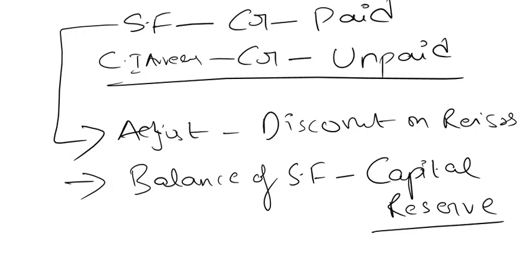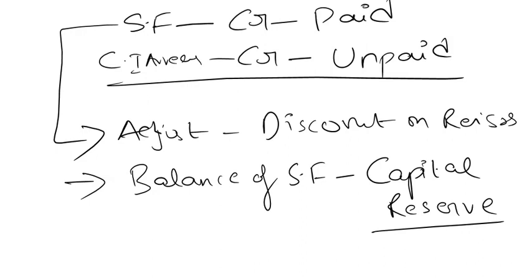For this chapter, the main entries are issuing of shares at a premium, issuing of shares at a discount, forfeiture of shares, and reissue of forfeited shares at a discount. These are the 4 important topics. So be clear with the journal entries, because in the exam they might test you on the journal entries only, or they might ask you which amount is going to be transferred to capital reserve, or which amount will be taken to forfeiture account, which amount will be taken to calls in arrears.